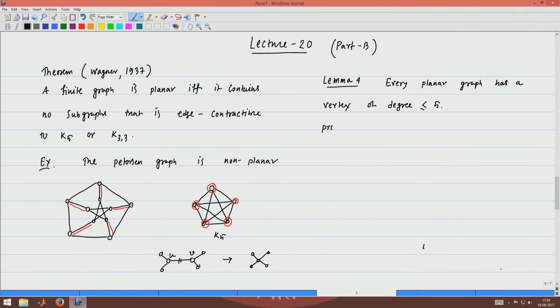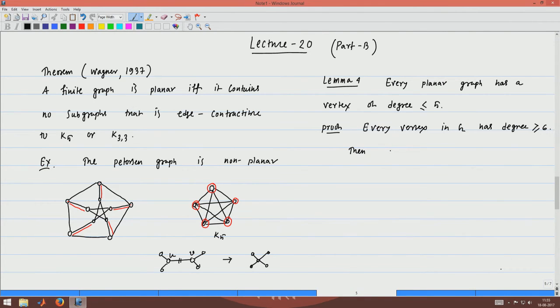Suppose every vertex in G has degree greater than or equal to 6. So, what we are going to prove is that every planar graph has a vertex of degree at most 5. So, we first assume that every vertex in graph G has degree greater than or equal to 6, and then we will come to a contradiction. Then